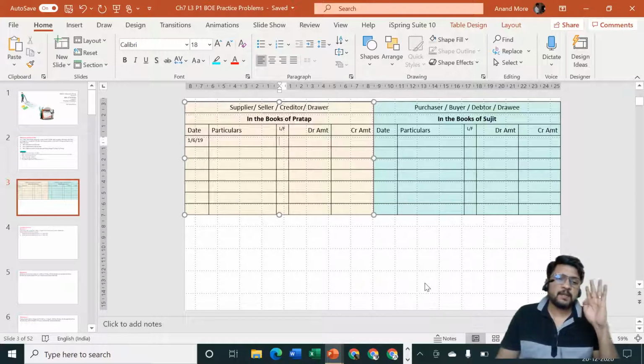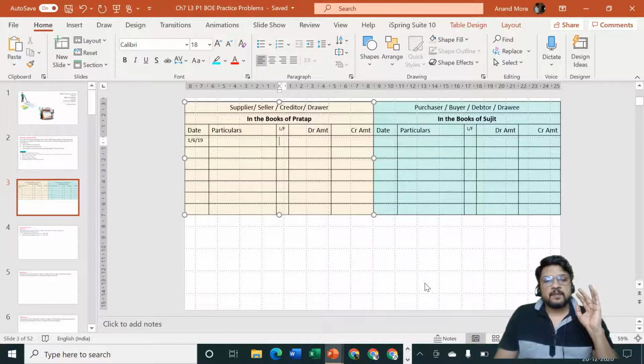Goods account in 11th standard we had studied gets classified into 4 different categories: purchase account, sales account, purchase return account and sales return account. So we are going to consider the 2nd category, that is the sales account. So goods are going out, credit what goes out, sales account.